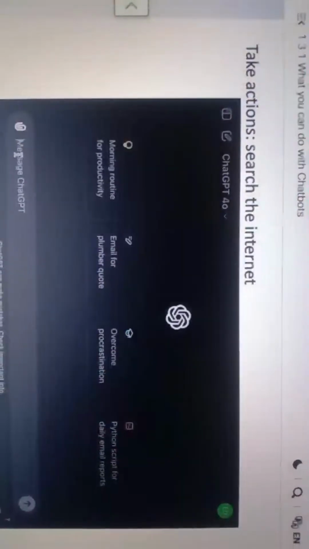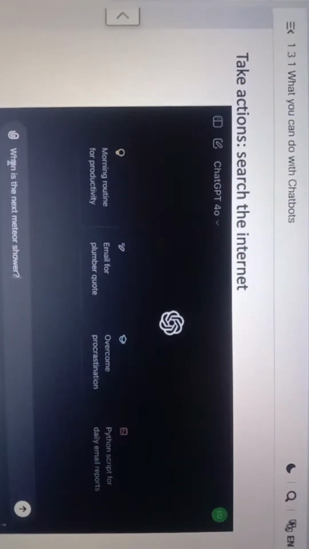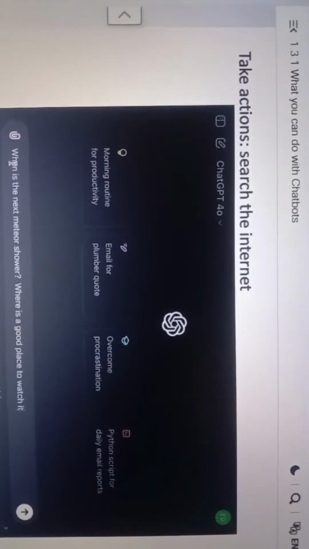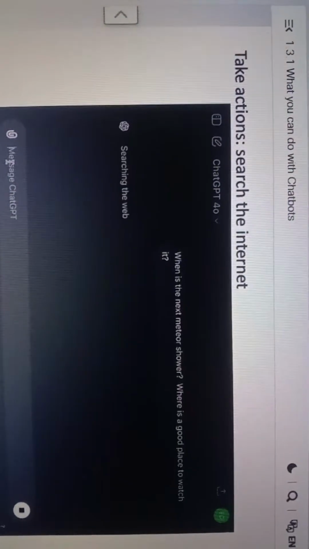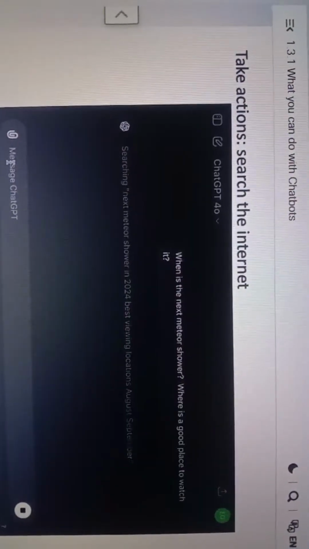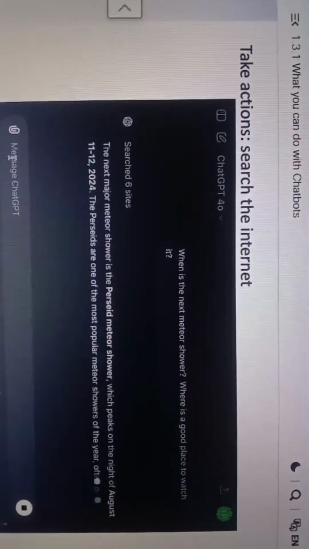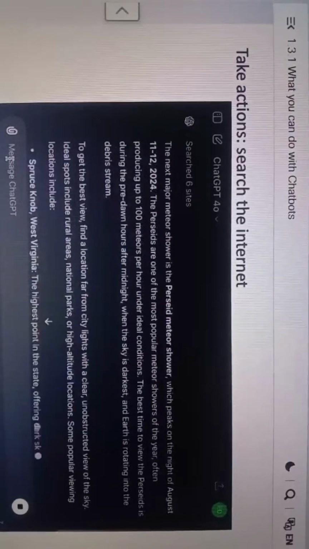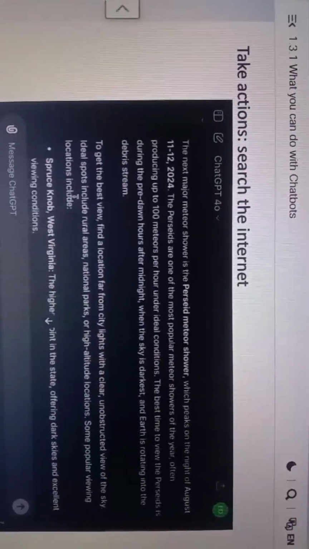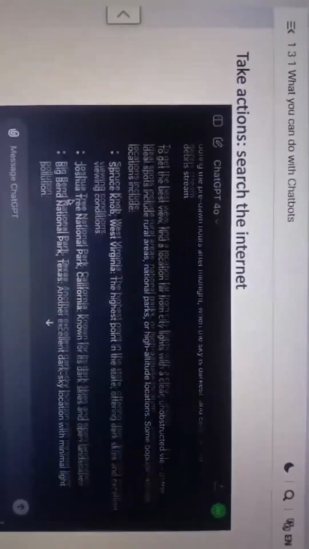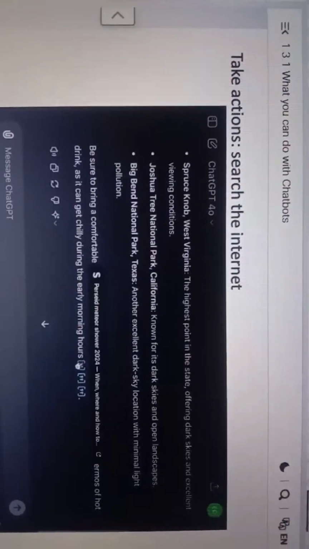Here's another example of taking action where a chatbot searches the internet in order to answer my question. So I'm asking it about upcoming meteor showers, which is an example of a current or future event that will likely require the chatbot to find this information on the internet. Also, a really helpful feature in this case is that it also outputs links to the websites that it searched so that you can read the original source content yourself.